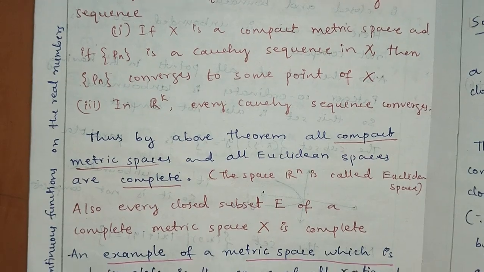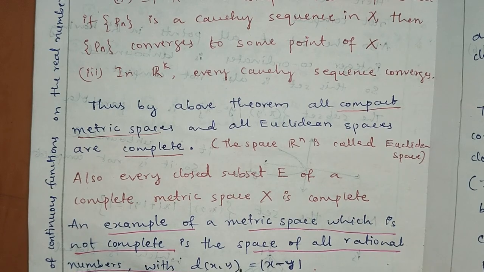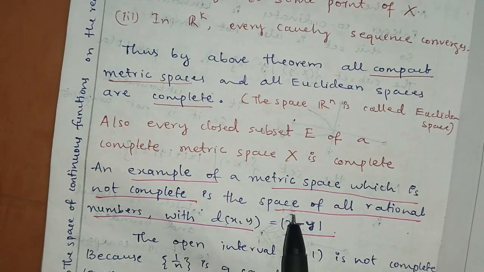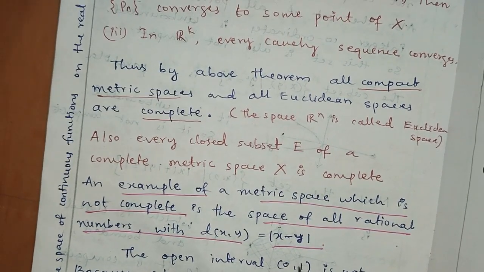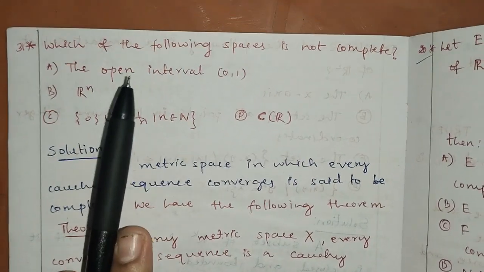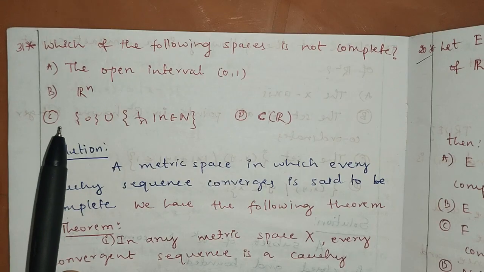An example of a metric space which is not complete is the space of all rational numbers with d(x, y) equal to the modulus of x minus y. So the set of all rational numbers with the usual metric, the absolute value metric, is not complete. Next we have to check option A and option D. Already we got that option B and option C are complete.